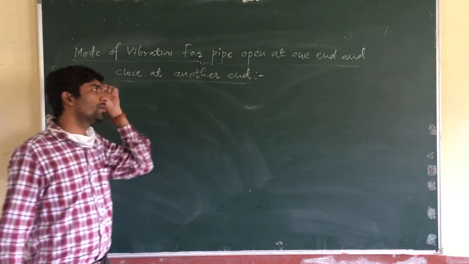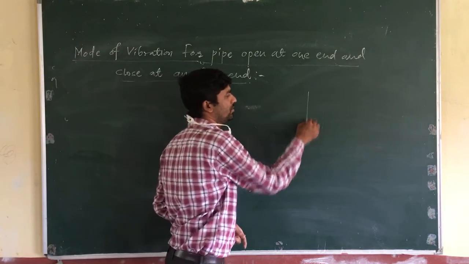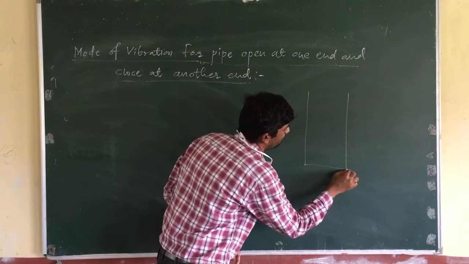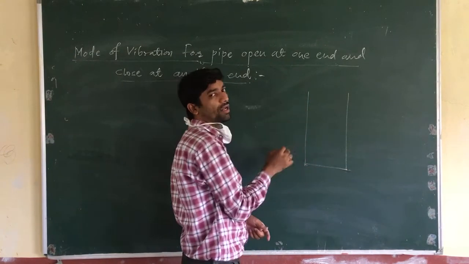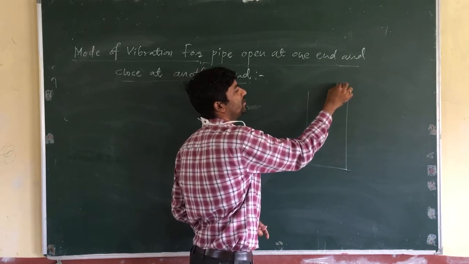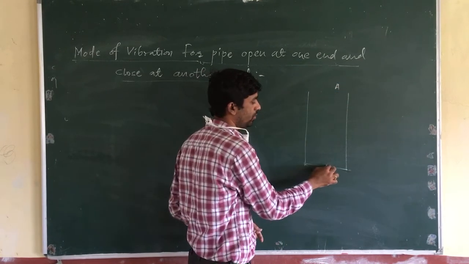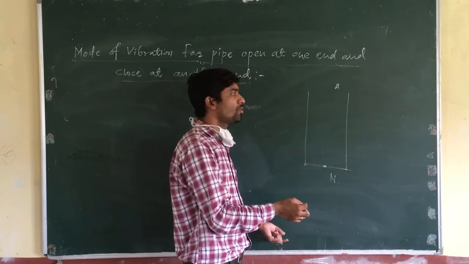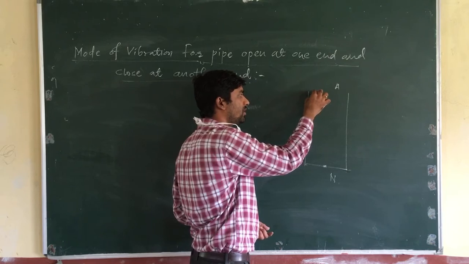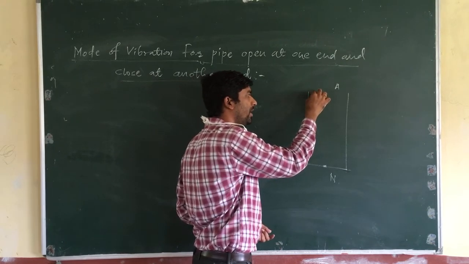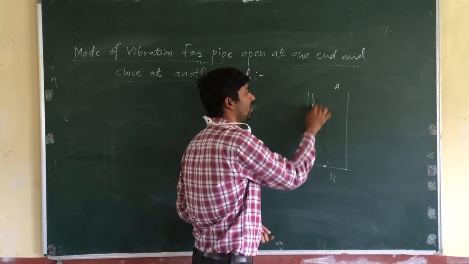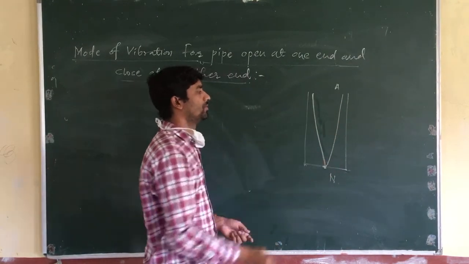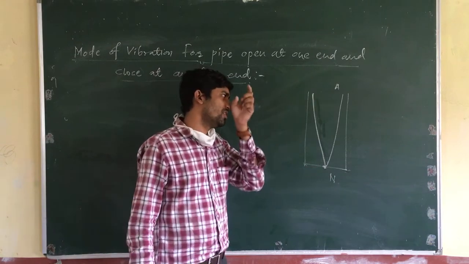Today we are going to learn about the modes of vibration for a pipe open at one end and closed at another end. So this is your organ pipe, which is closed at one end and open at another end. At the open end there is a formation of antinode, and at the closed end there is always formation of a node. So what is the lowest possible mode of vibration? Antinode at the open end and node at the closed end. So this is the lowest possible mode of vibration.